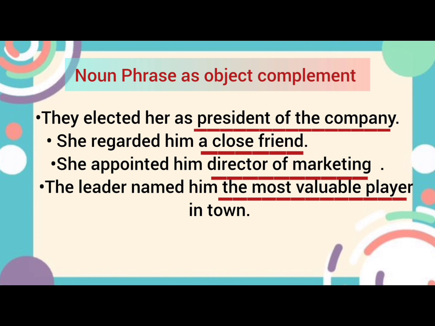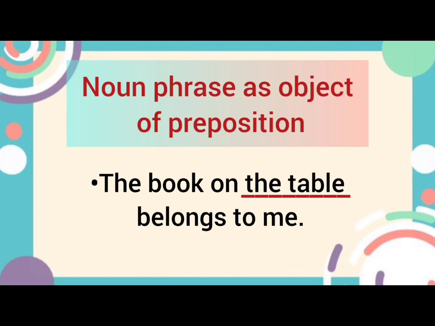I hope until now you are clear with all the concepts. Next is noun phrase as object of preposition. Like this, object will be written after the preposition. The book on the table belongs to me. Now, the book is a subject here. On is a preposition. The table is a noun phrase that is considered as the object of preposition, that is on. Belongs to me is my predicate here. So, the table is the object of preposition on.